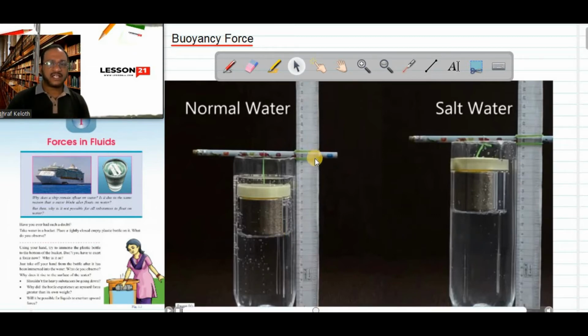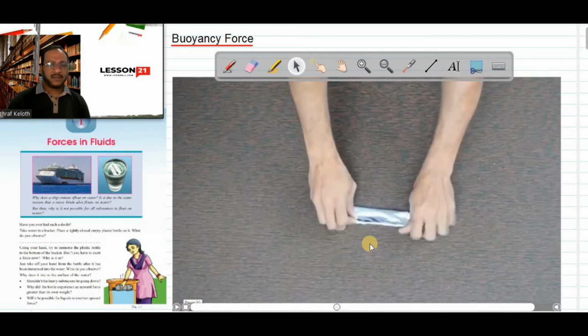Okay, now we'll see the next factor affecting the buoyant force. Now see here what I am doing. I am folding an aluminium foil into a small square so that its volume is very less. Then if I throw this into water, you can see it will sink. But the same aluminium foil, if I fold in the shape of a box with a large volume, then you can see it will not sink. The same material, if its volume is less, it will sink. If volume is more, it will not sink. See that.